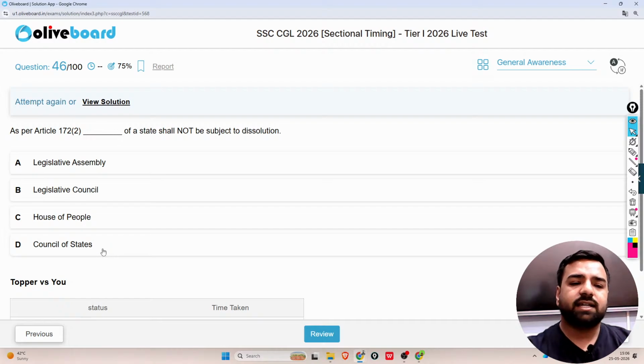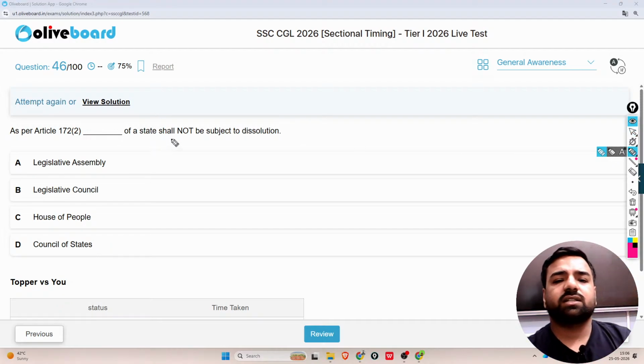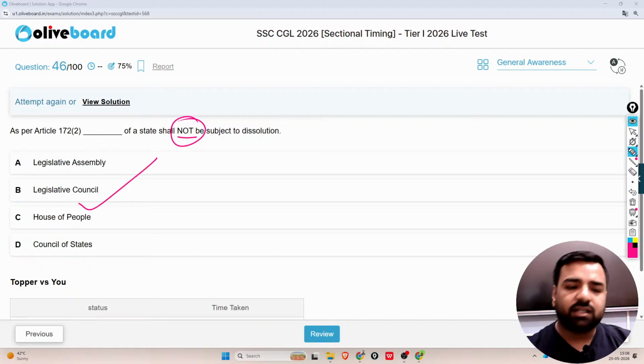Next. As per Article 172, dash of the state shall not be subjected to dissolution. Legislative Assembly, Legislative Council, House of People, or Council of States. So guys, what is the correct answer? The correct answer will be Legislative Council.